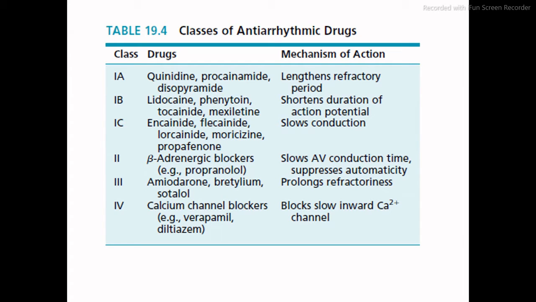We'll move to the classes of antiarrhythmic drugs now, as we have seen some of these, refractory period and the conduction. So basically this is the classification based on the different mechanisms, basically refractory period and action potential. It is divided into different types like class 1A, class 1B and 1C. Similarly class 2, class 3 and class 4. Let us look at the drugs involved in these various classes.